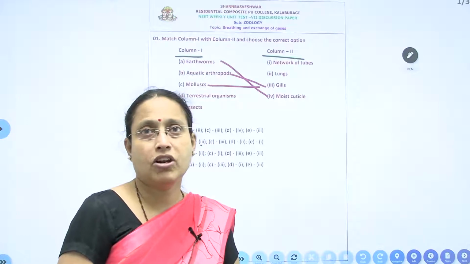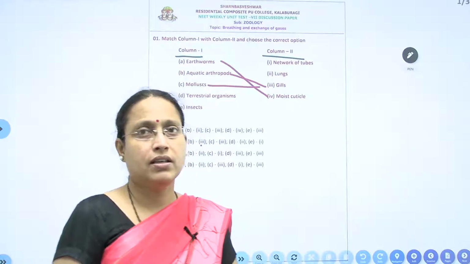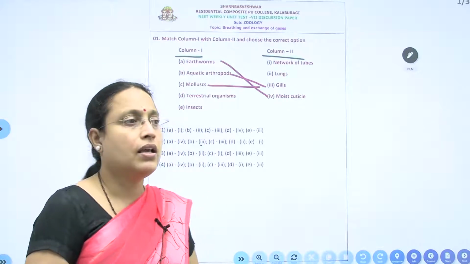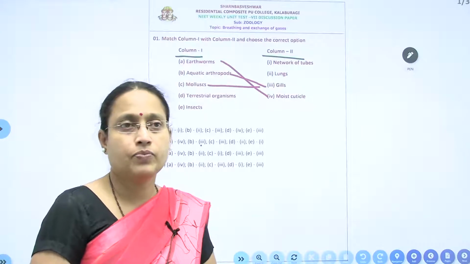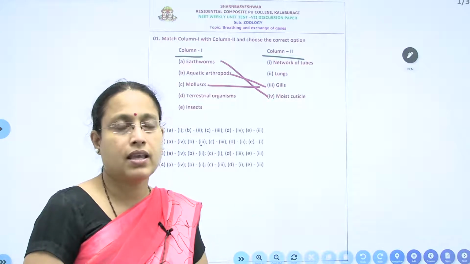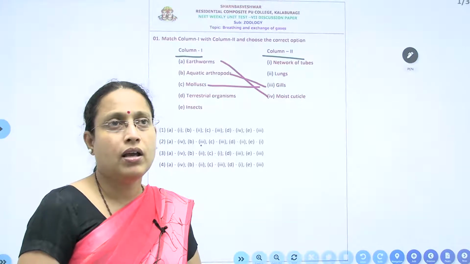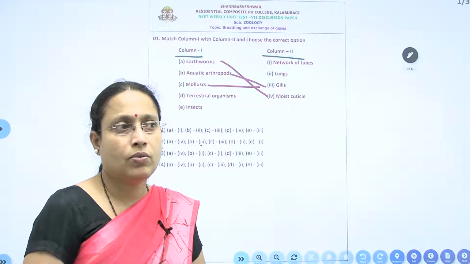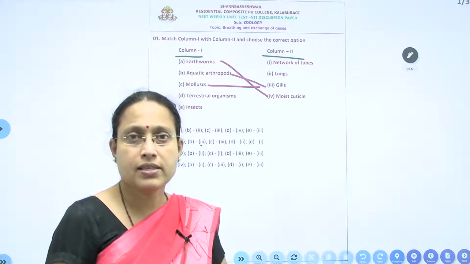Aquatic mollusk will breathe through ctenidium, which is a type of gill present in the mantle cavity, feather like gills. Whereas a terrestrial mollusk will depend on, similar to lungs, the pulmonary sac they have.